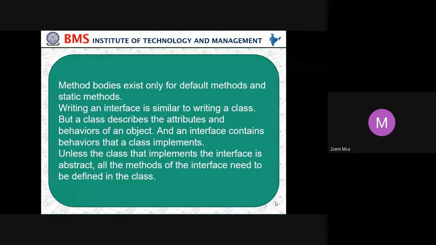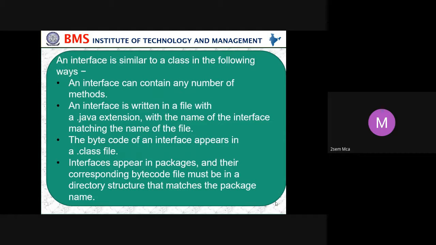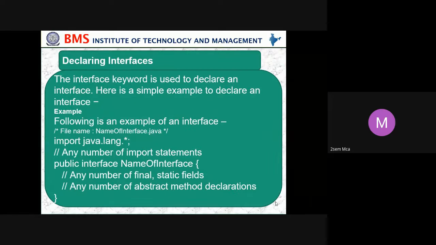Unless the class that implements the interface is abstract, all methods of the interface need to be defined in the class. An interface can contain any number of methods. An interface is written in a file with a .java extension, with the name of the interface matching the name of the file. The bytecode of the interface appears in a .class file. The interface appears in a package, and the corresponding bytecode file must be in the directory structure that matches the package name.